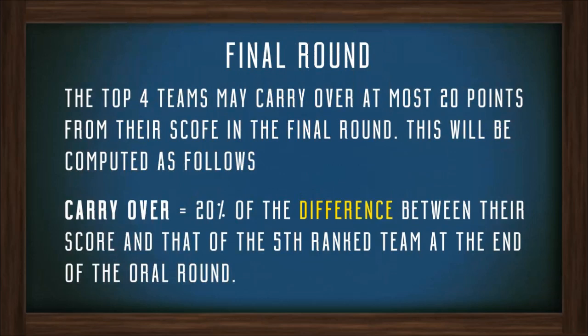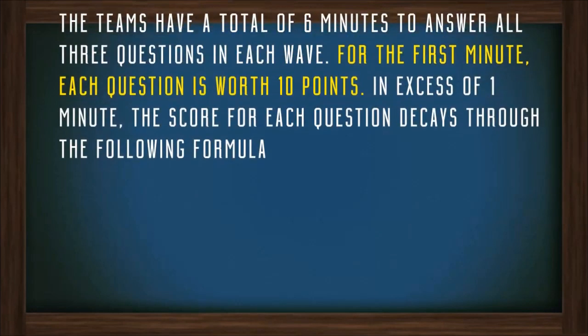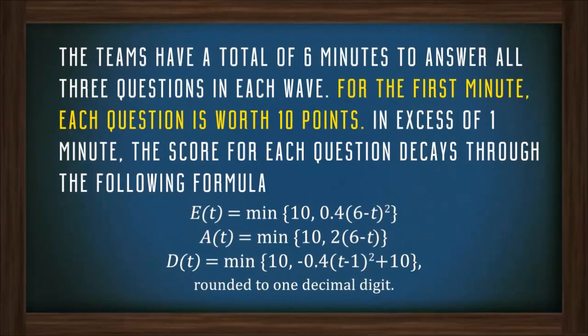The top 4 teams may carry over at most 20 points from their score in the oral round. This will be computed as follows. The final round consists of 5 waves of 3 questions. These questions are given simultaneously with a difficulty rating of easy, average, and hard relative to each other. The teams have a total of 6 minutes to answer all 3 questions in each wave.